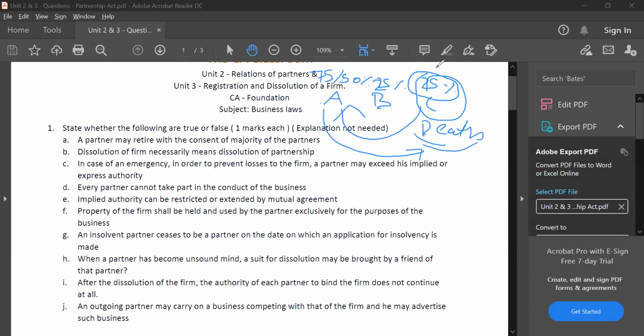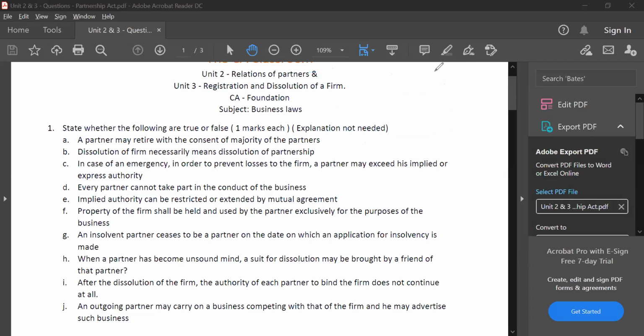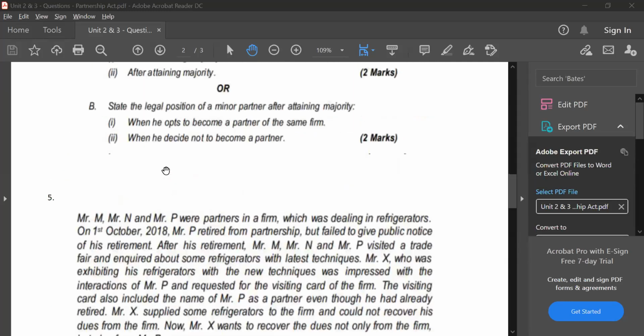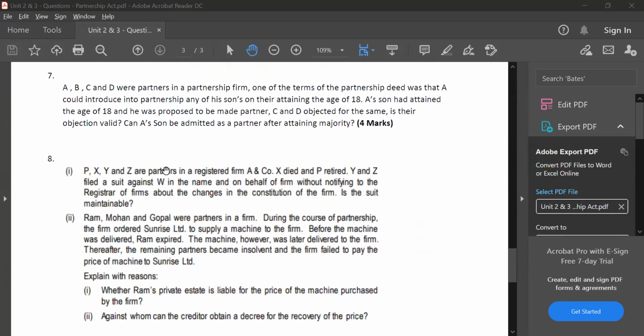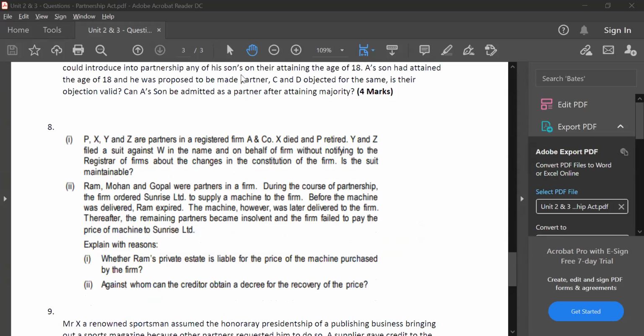Sir, in the eighth question, you have said that the creditor can also sue the insolvent partner. Yes, he can sue the insolvent partner, but he cannot get any money. If he's having any money, he will pay, or else he will not get any money. Should we write it that way, sir? Yes, he can sue the insolvent partner, but he cannot claim any amount. The entire conclusion is that even if you sue him, you will not get money. That's why they have given the answer that you will not recover the money, because they are already insolvent.